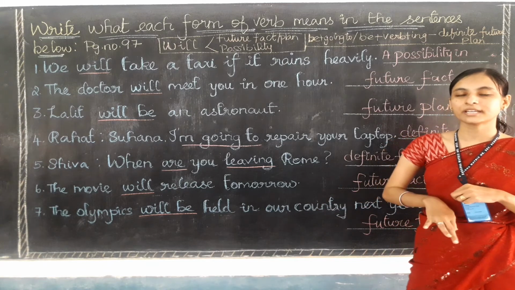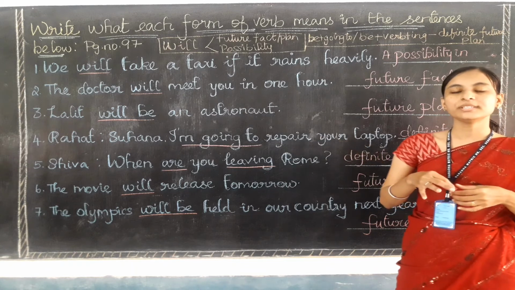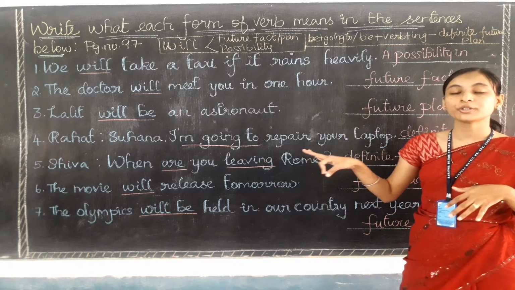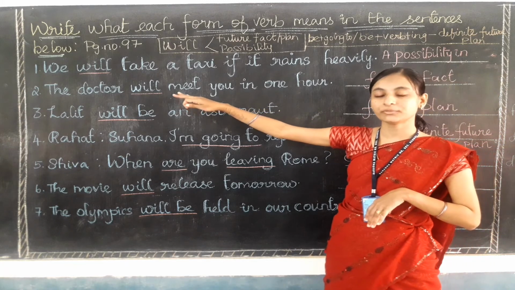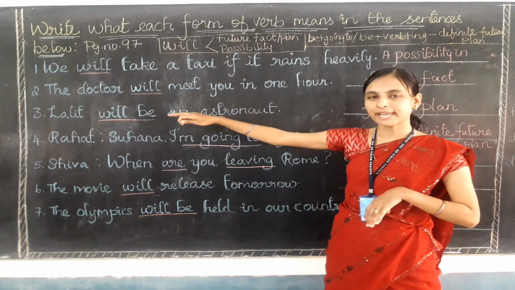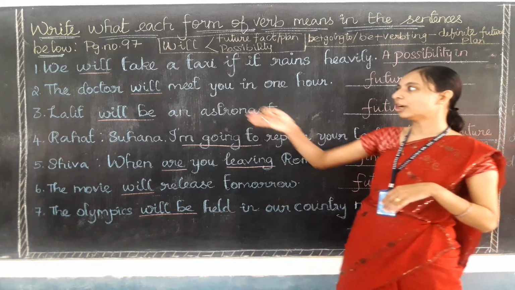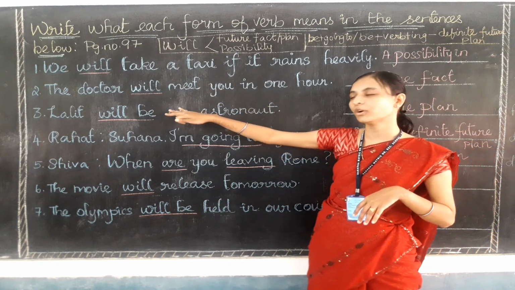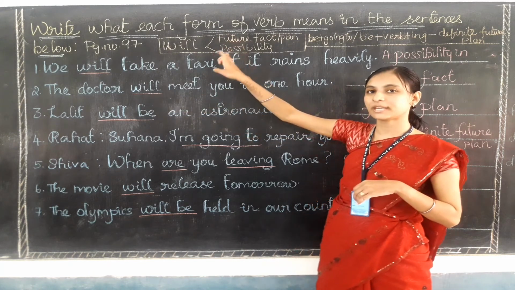So here, this Olympic game will be held in their country, that stands for fact only. Okay, so I hope you are clear with this topic, children, and also about this exercise. Just remember that first you need to find out the future verbs, just underline them and get the meaning of the sentences, and then you need to find out which function is happening for which verb.